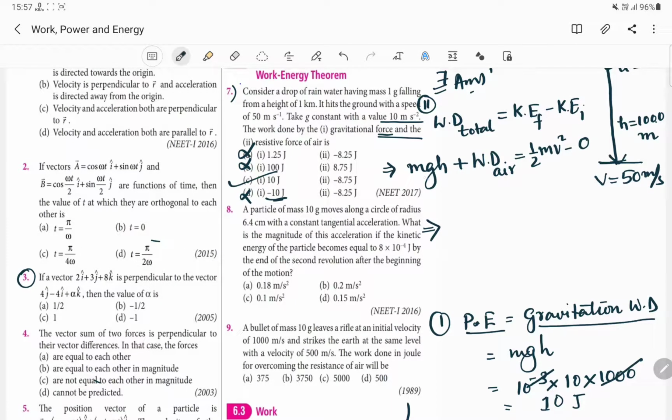For the second part, what is the value of the gravitational potential energy? We found it as 10, and it should be minus. Why do we put this as minus? Because this is the energy lost due to air friction, so we take it as work done to overcome air resistance, and this will be equal to half into the mass of the body, 10 to the power minus 3 kg, into the velocity, 50 into 50.